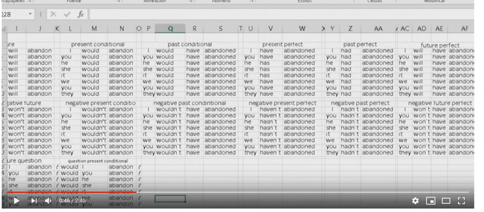Then we have past perfect. I had abandoned, you had abandoned, he had abandoned, she had abandoned, it had abandoned, we had abandoned, you had abandoned, they had abandoned. Negative. I hadn't abandoned, you hadn't abandoned, he hadn't abandoned, she hadn't abandoned, it hadn't abandoned, we hadn't abandoned, you hadn't abandoned, they hadn't abandoned.